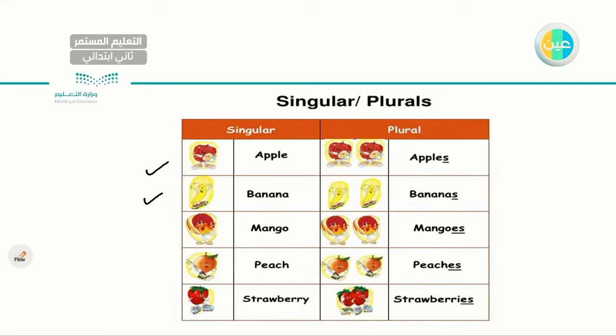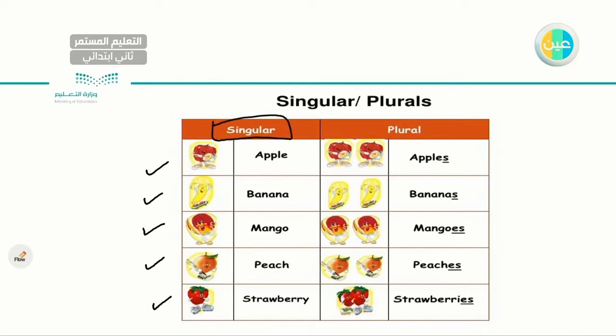Banana, one banana. Mango, peach, strawberry. All of them I have just one. One book, one teacher, one car. Very good. So this is the meaning of singular, that I have just one.